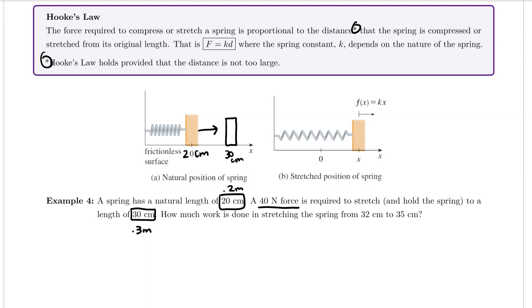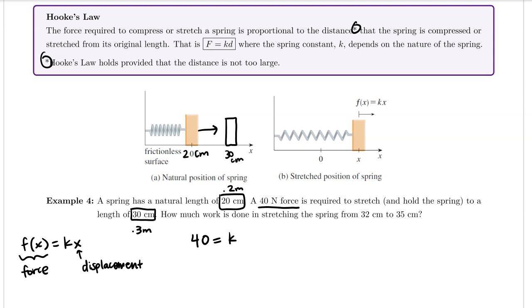Okay. And what this is telling us is that, well, let's write the force function. So the force function is f of x equals our spring constant times x. So this is the force, and x represents the displacement or distance. And in that formula I can replace the force with 40, and then k is the spring constant that we're trying to solve for.